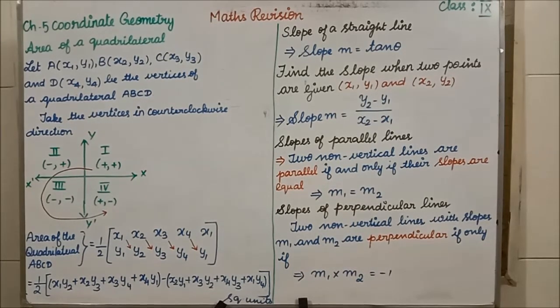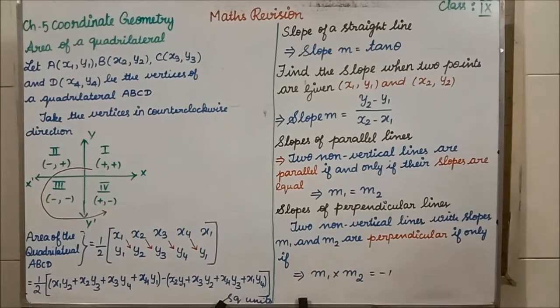Okay, students, exercise 5.2 is fully based on the concept of slope. When I say slope, hereafter you have to think in your mind that slope is denoted by small m. When you are talking about slope, then immediately you have to think what? Small m. When I say the word inclination, what do you have to think? Inclination means theta. Theta means what? Angle. Okay, so these are the 2 keywords you have to remember in your mind when you are reading the question.